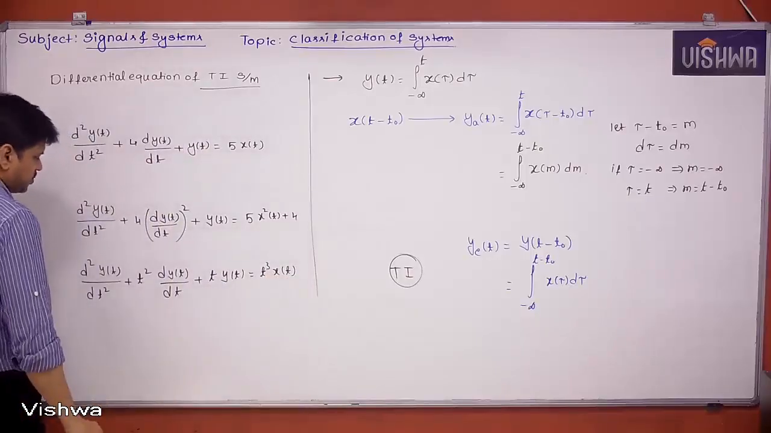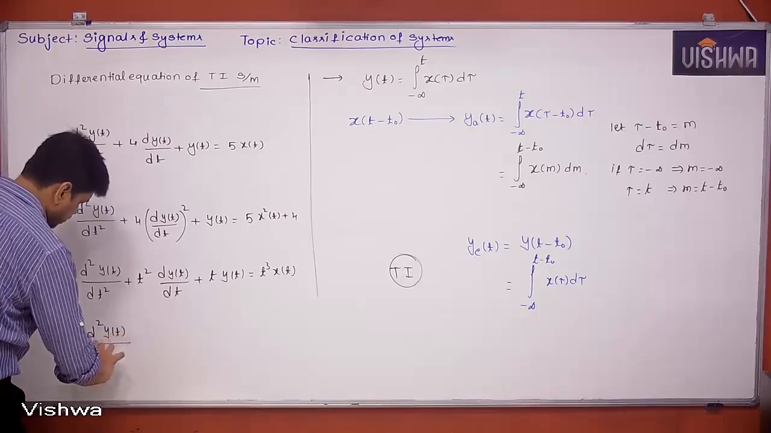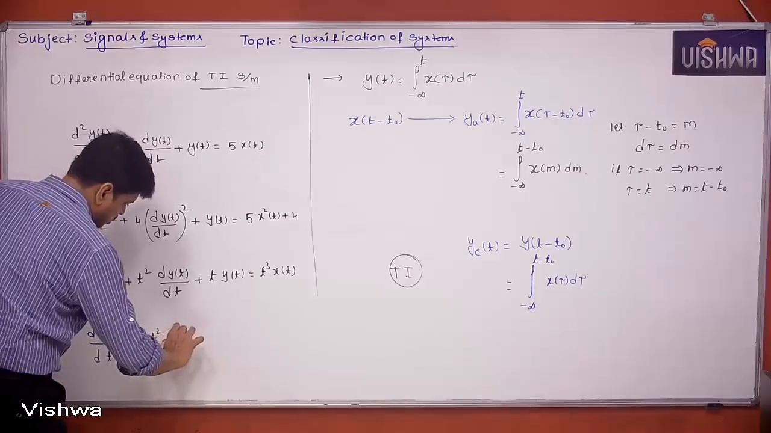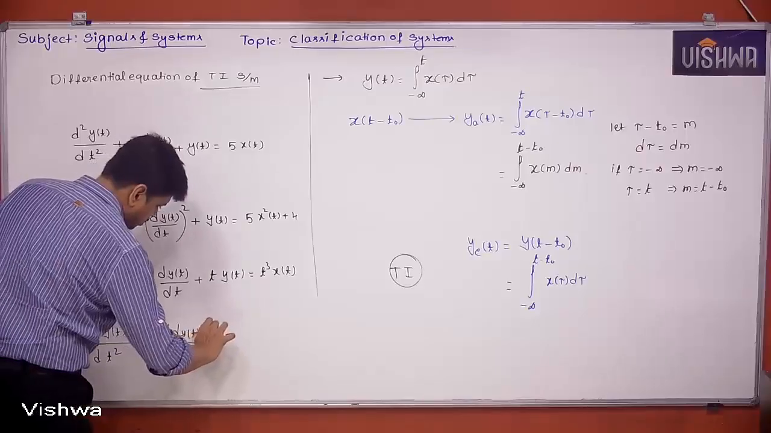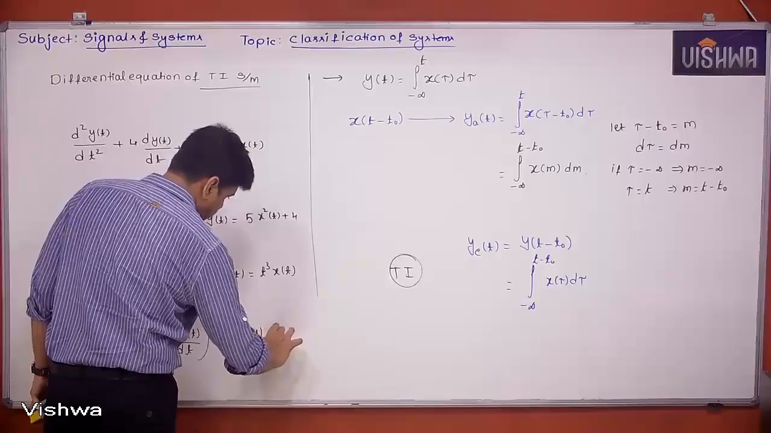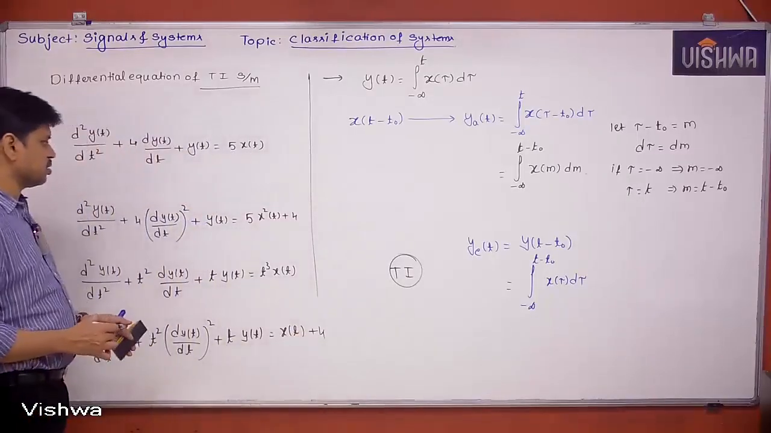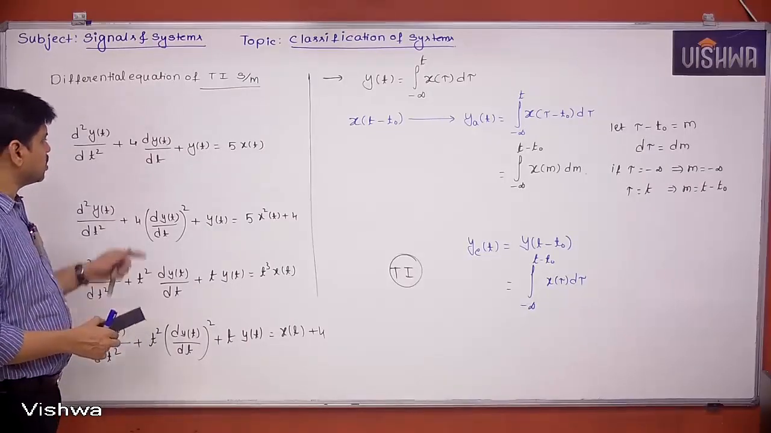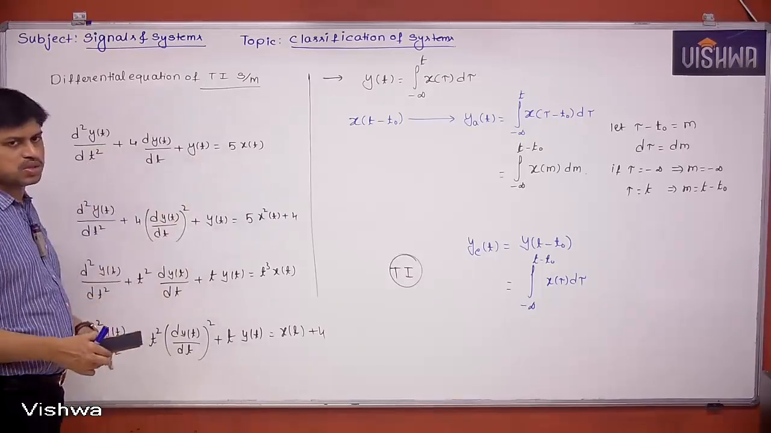This is another system. Next, d square y of t by dt square plus t square (dy of t by dt) whole square plus t y of t is equal to x of t plus 4. Okay, now try to understand. I am asking, is it a linear system? Yes, because each term having degree equal to 1, so it is linear.